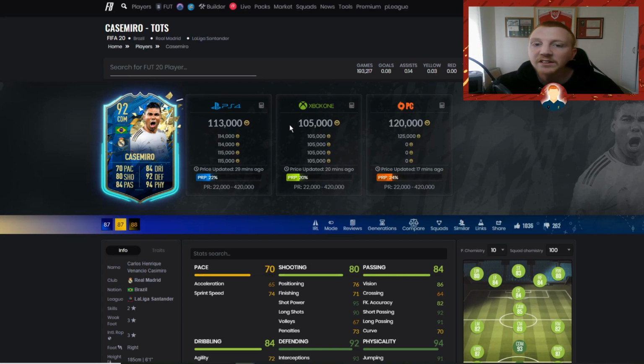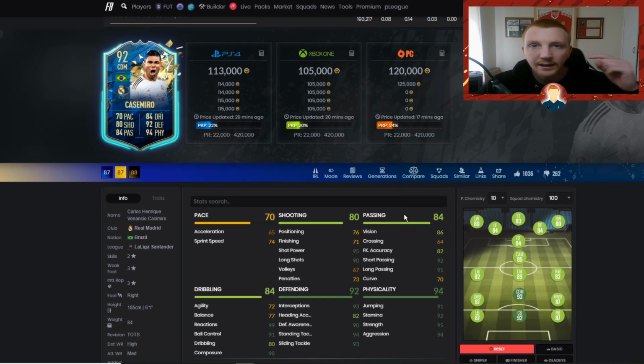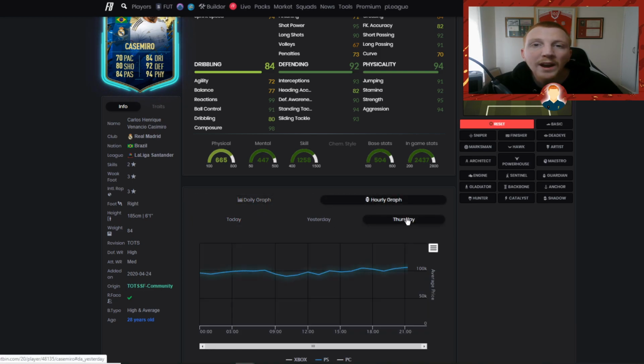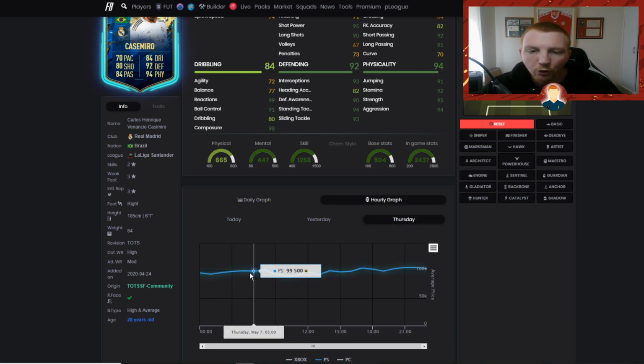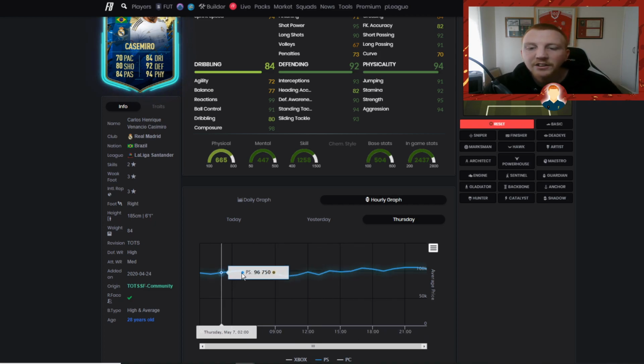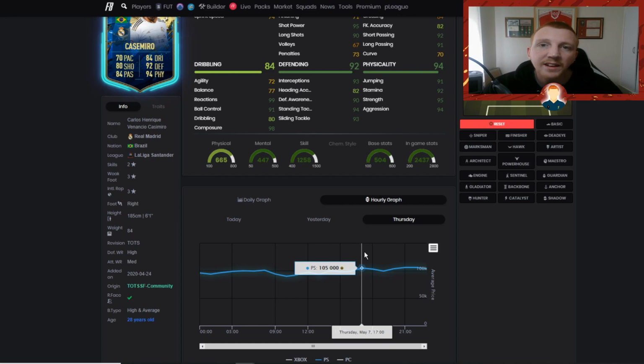Now link investing would be Casemiro. Now I posted on my Twitter at 82,000 Casemiro, you could get between 80 and 82,000 on Snipe. I posted on my Twitter, links down in the description, so you'll see all of these things. He was coming in on the Wednesday at 82,000. I'm not sure, it was a bit higher on the Thursday. People seemed to get in on him and he started to rise up. But on the Wednesday, he was easy to pick up between 80 and 82.